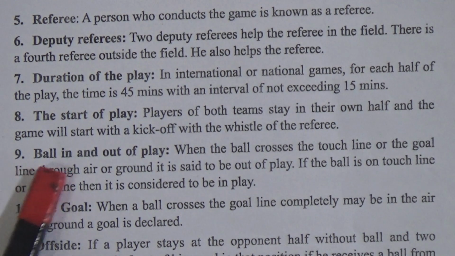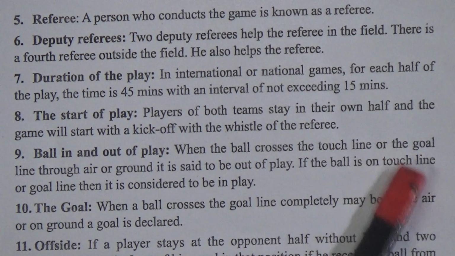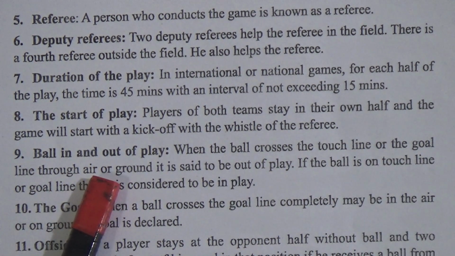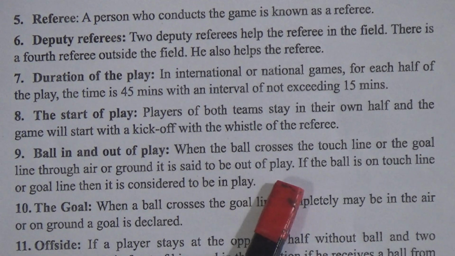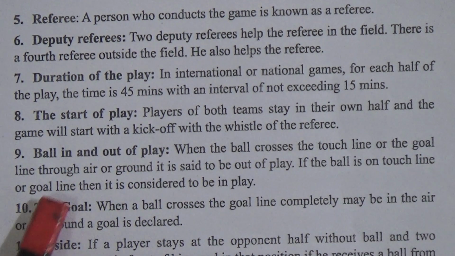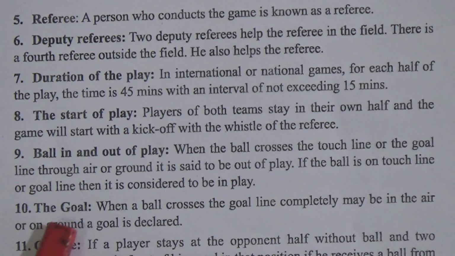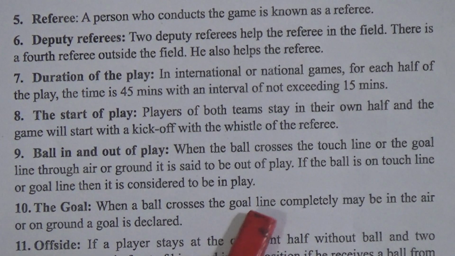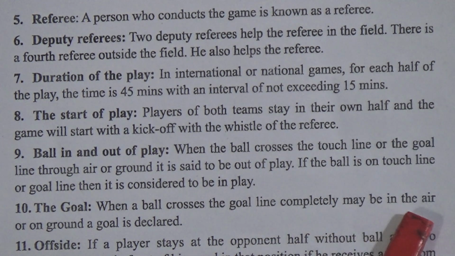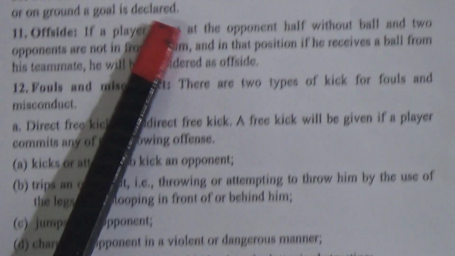Ninth point, ball in and out of play. When the ball crosses the touch line or the goal line through air or ground, it is said to be out of play. If the ball is on the touch line or goal line, then it is considered to be in play. Tenth, the goal. When a ball crosses the goal line completely, may be in the air or on the ground, a goal is declared.